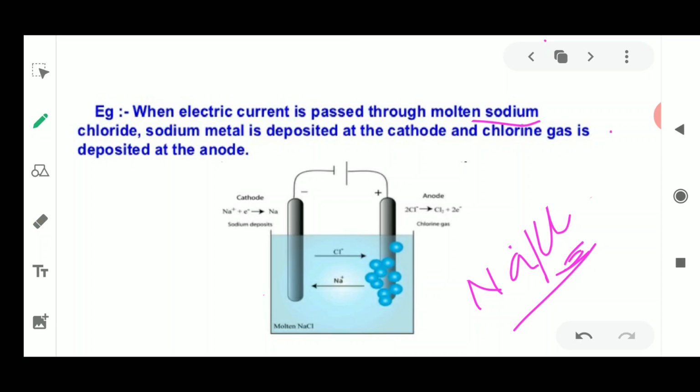This is how electrolytic reduction is being done. As a result of this electrolytic reduction, chlorine gas will be released from this side, and we will see that the sodium metal is deposited on this electrode. Then we can take out this metal and use it wherever we require. So the pure metal of sodium is obtained because of this electrolytic reduction.